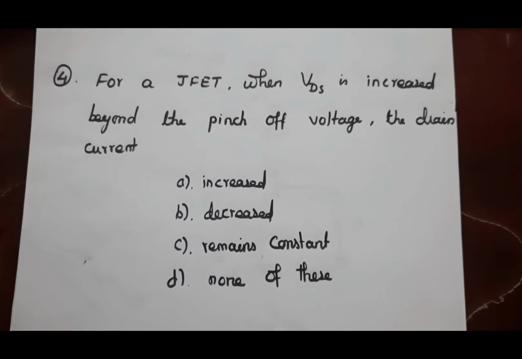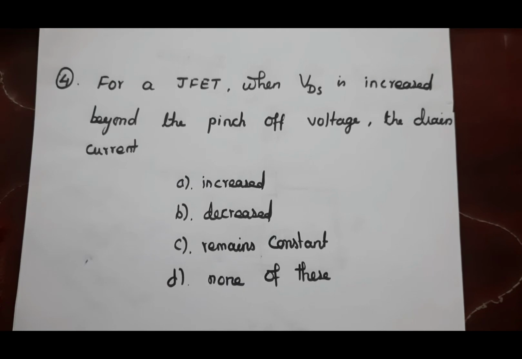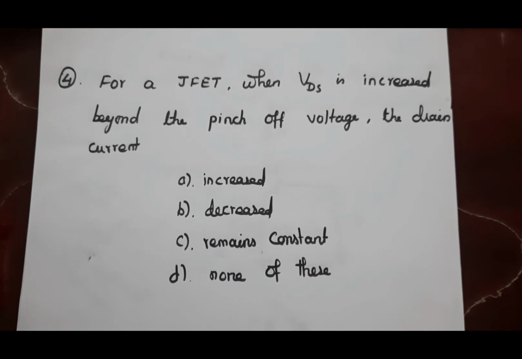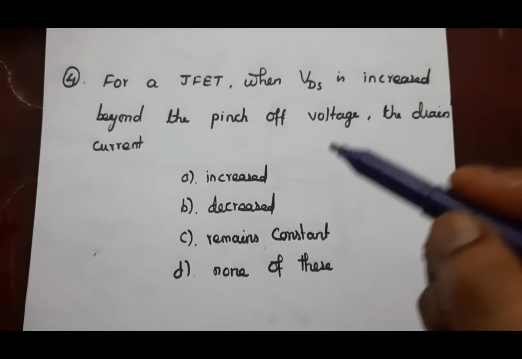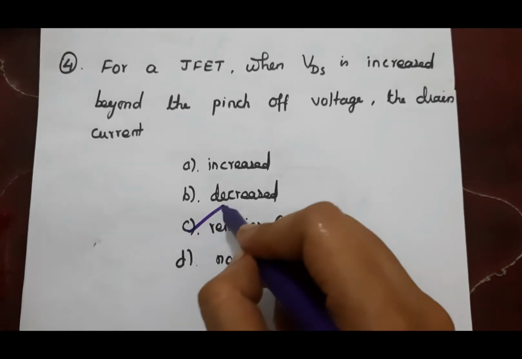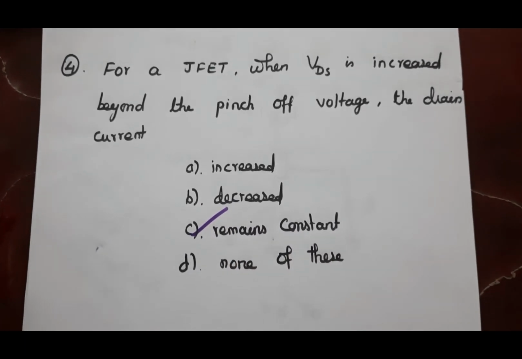Next question, for a JFET, when VDS is increased beyond the pinch off voltage, the drain current remains constant. So beyond pinch off voltage, the drain current remains constant. So here the answer is C, remains constant.